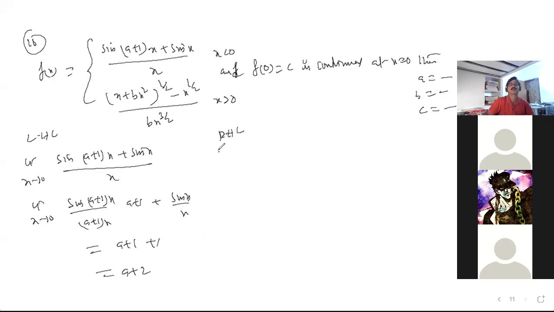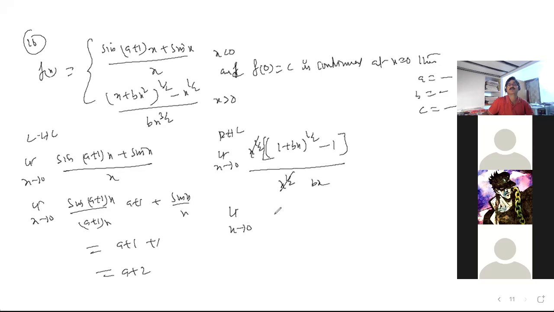Okay. RHL is when x tends to 0. Here I am taking x to the power of 1 by 2 common. So 1 plus bx whole to the power of 1 by 2 minus 1 divided by x to the power of 1 by 2 into bx.